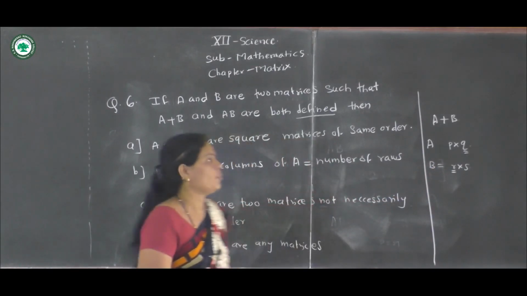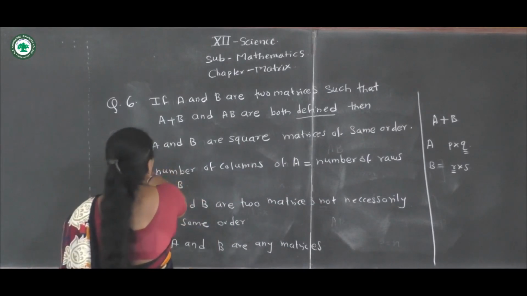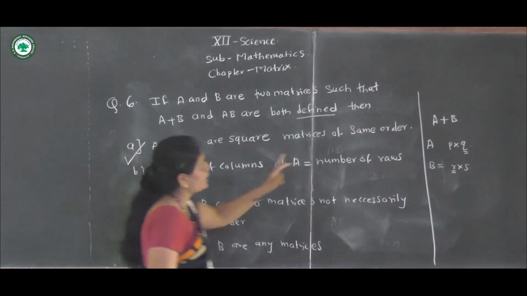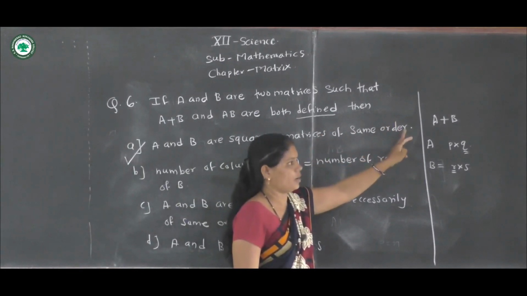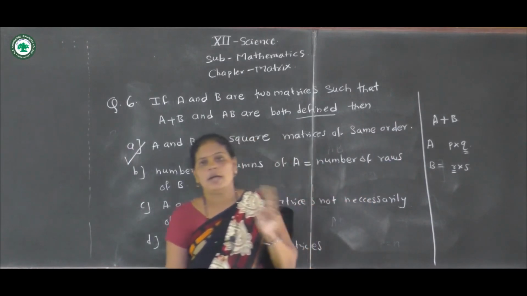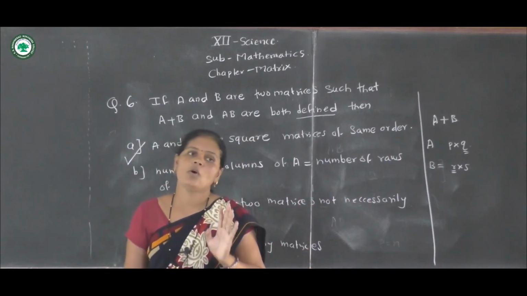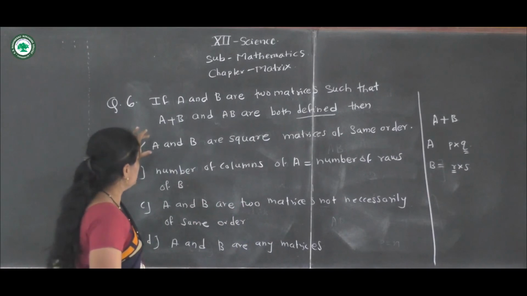Therefore, our first option, A and B are square matrices of same order. Addition and subtraction are also possible in this case.